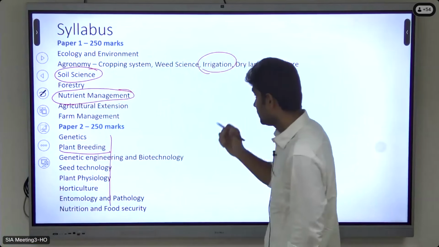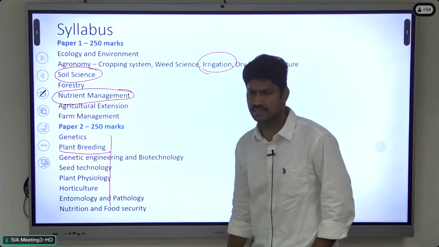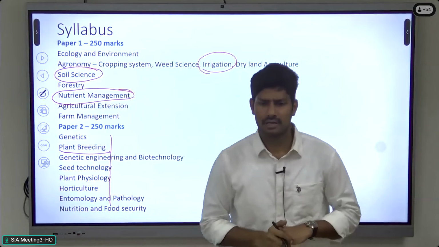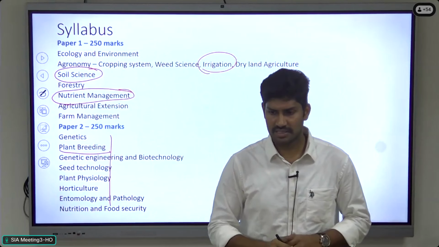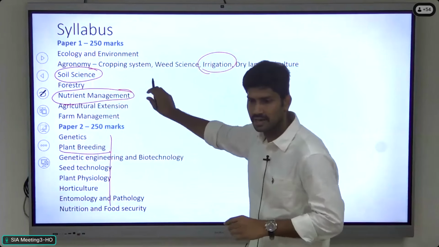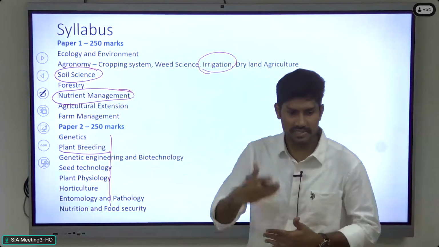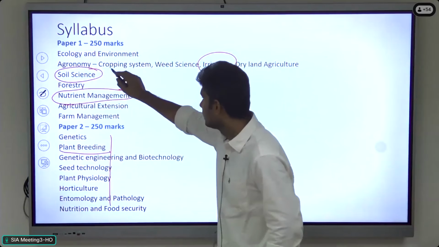So regarding the syllabus, these are our paper 1 syllabus. Actually, in the syllabus given by the UPSC, they didn't mention the subject headings. The syllabus is just plain, so you won't find these headings. Based on the syllabus, I have given these headings. So, ecology and environment, the first major area.